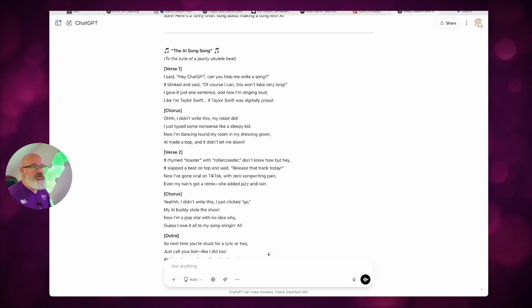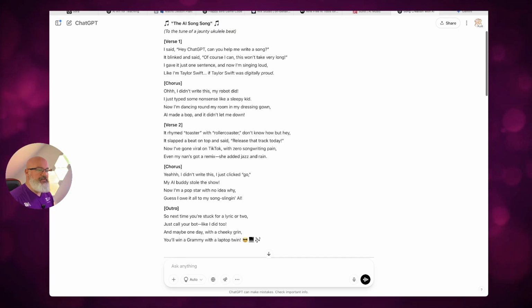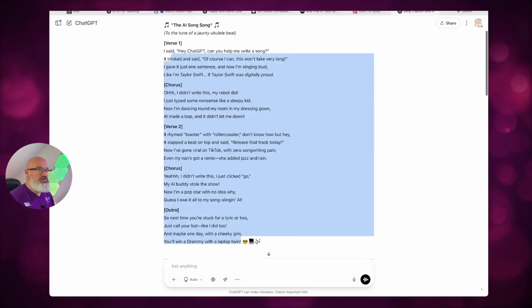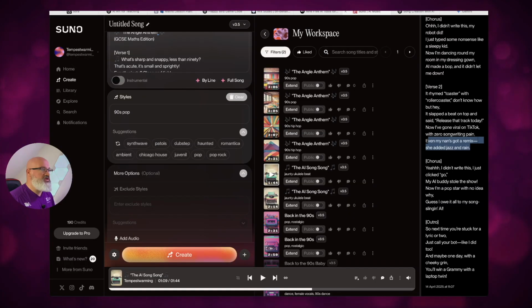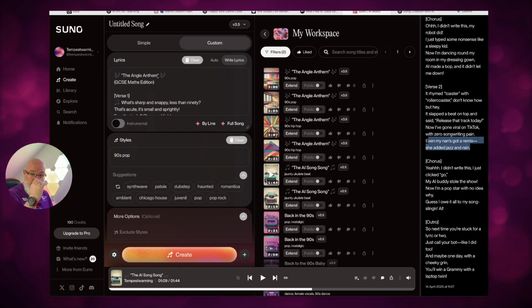Now, I told it what I wanted it to do in terms of having some sort of themes in there, things I wanted it to say, and then it gave us this idea of this type of song to use, which I can then post into Suno AI. And all I did was copy all of this, copy that over and then take it over to Suno AI, where I just paste it into the top. Now, when you sign into Suno AI, you've got a number of different things you can do.